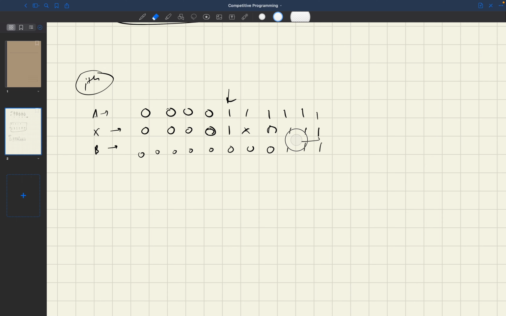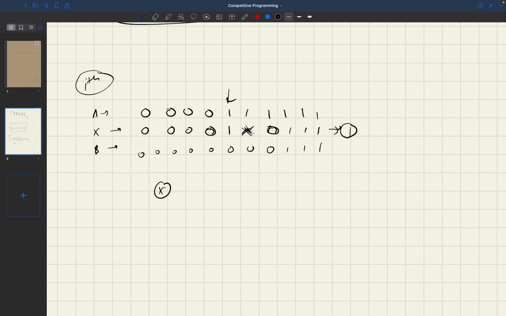I hope you are able to understand this. So basically we are not sure what this bit will be, but I am pretty sure that these other bits are fixed. Since we have to take the XOR of all these, we want the XOR of all these to be 1.